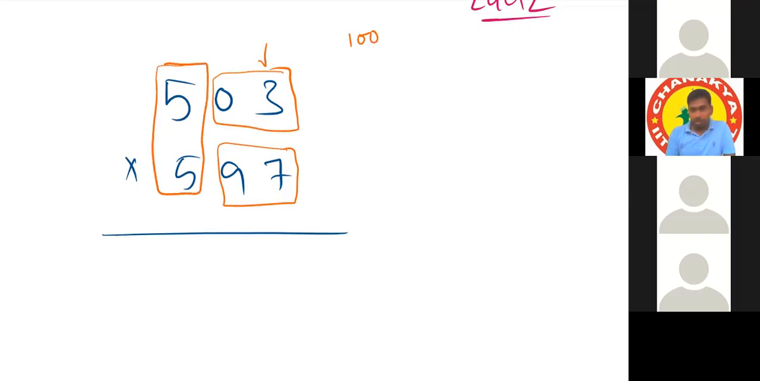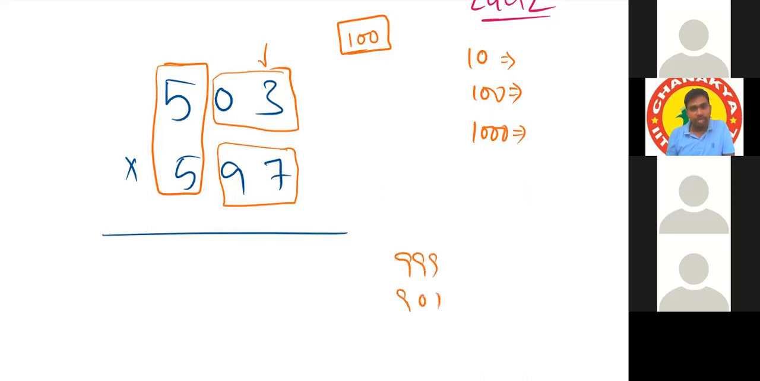Sir, then can we use it for 4, 5, any digit number? Any digit number, we can use it. If you can make the last digits 10 or 100 or 1000, we can use. Sir, like 999 into 901, then? Yeah, 999 into 901, we can do.